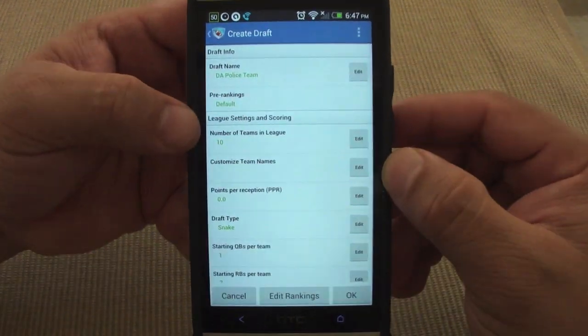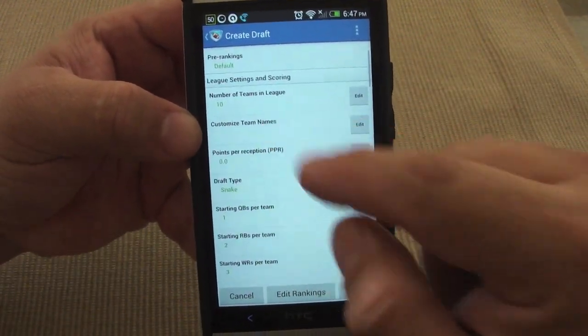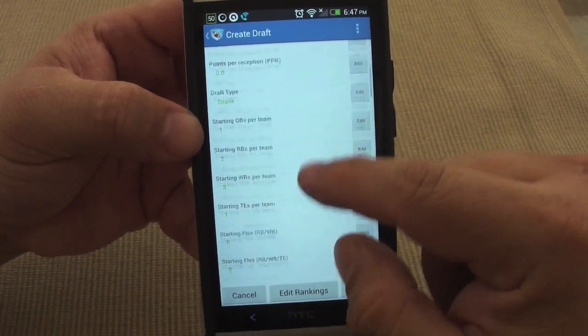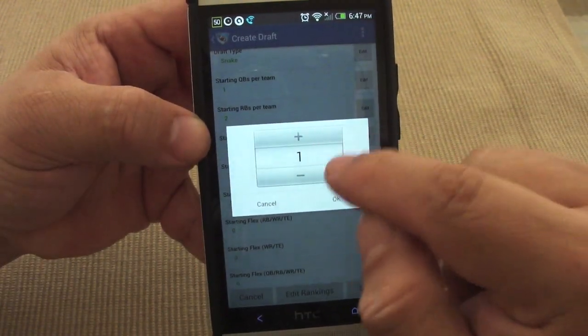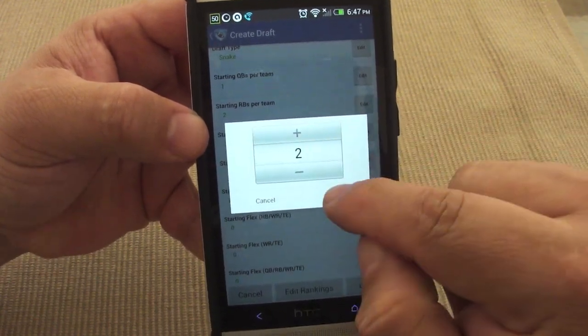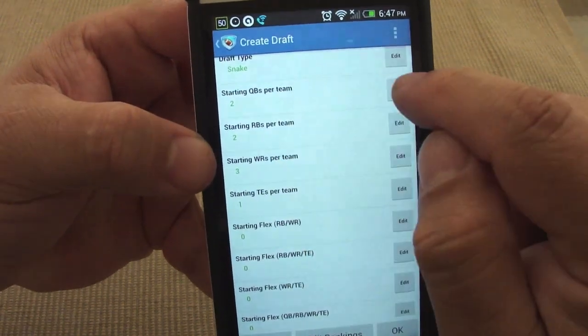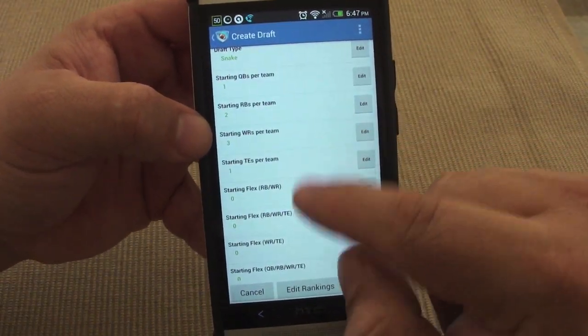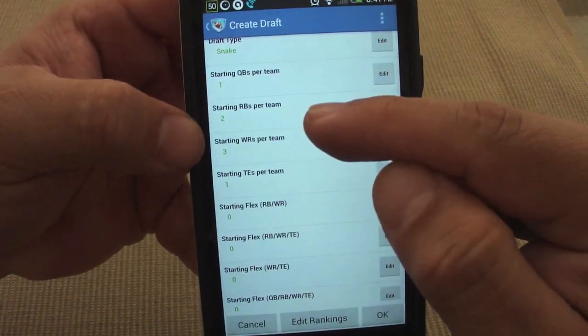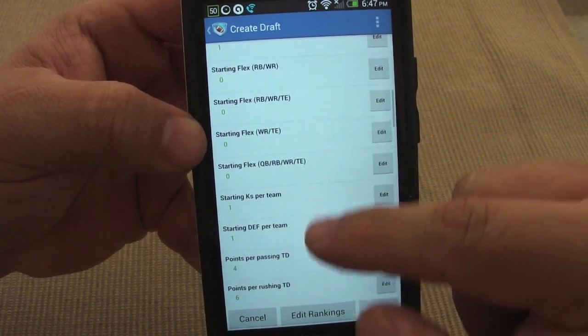Over here in settings, you could go ahead and set up the rules of the type of league you're gonna have. For example, if you're gonna have only one quarterback, you could choose one there. If you're gonna have two quarterbacks, you could choose two, and automatically you're gonna have two there. But let's put it to one, because on my 10 team league, it's gonna be only one, and so on and so on. You could do the same thing for every single position over here.